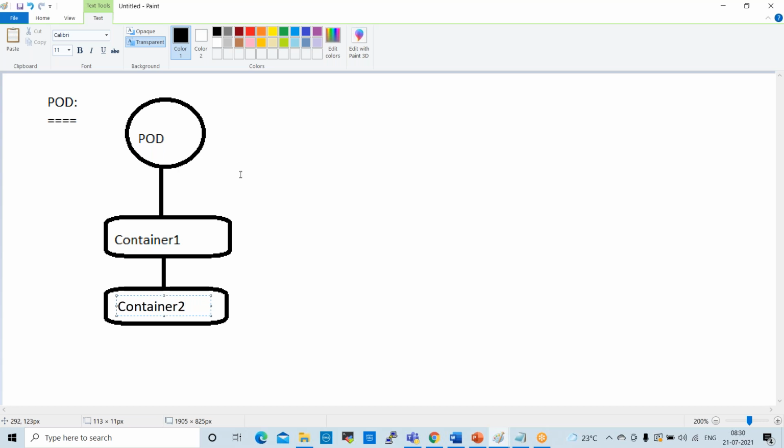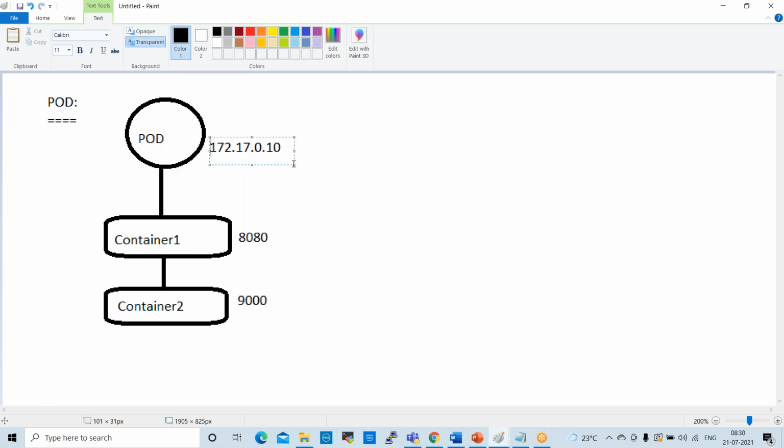Every pod will have some IP address, like 172.17.0.10. Containers will not have any IP address. Containers will work based on port numbers. For example, this container has port 8080 and this container has port 9000. If you want to communicate with your container, we use the pod IP.